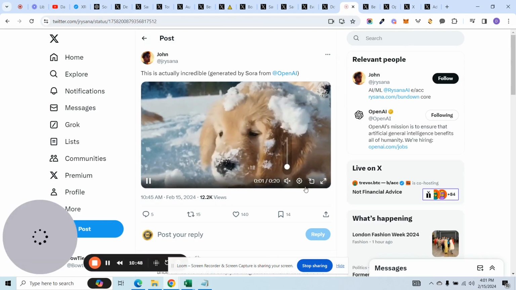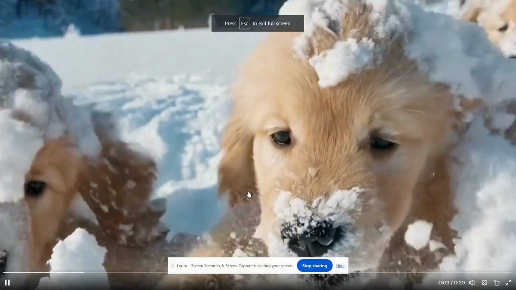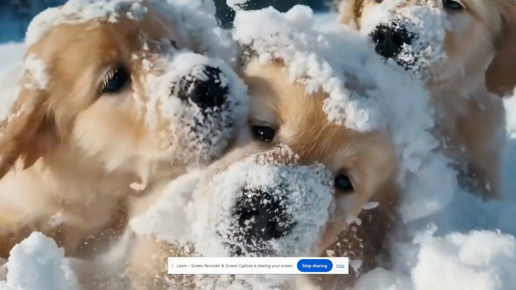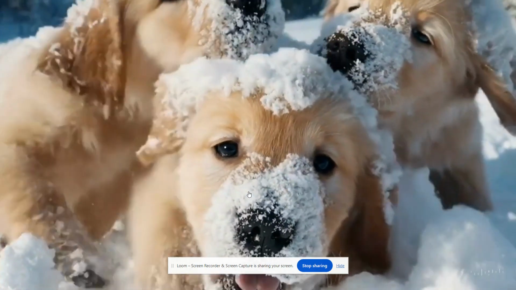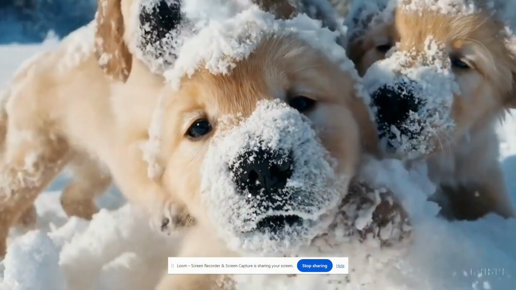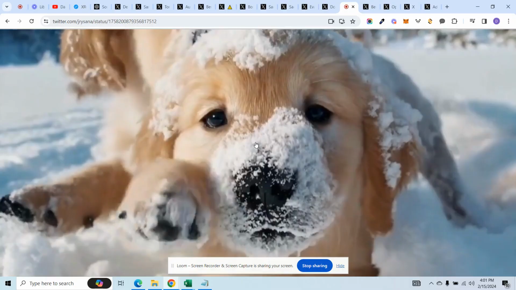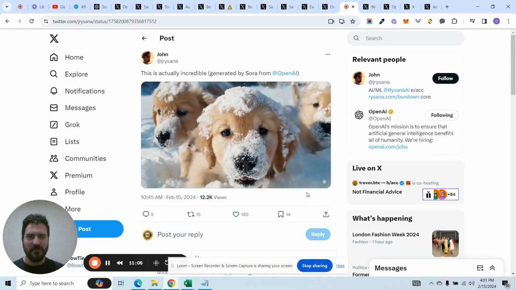This one's actually really incredible. It's a video of two puppies that are playing in the snow. Look at the high level detail and fidelity of this video. It's over. It is completely over. I mean, these puppies don't exist. This is literally generated from a sentence.